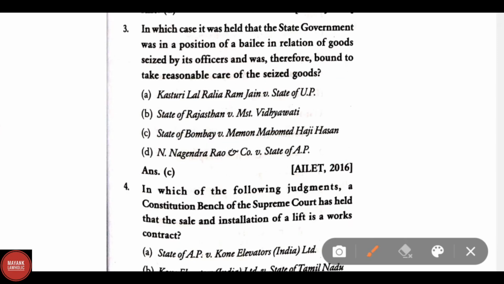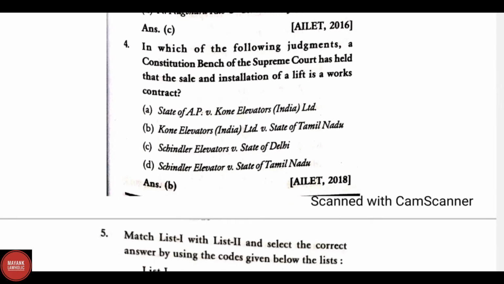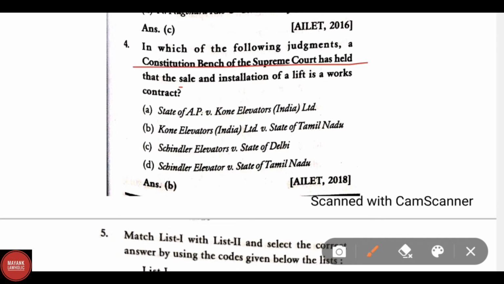In which case was it held that the state government was in position of a bailee in relation to goods seized by its officers and was therefore bound to take reasonable care of the seized goods? Here the correct answer is State of Bombay versus Memon Mohd. Haji Hasan. And which of the following judgments? A constitution bench of the Supreme Court has held that the sale and installation of a lift is a works contract.